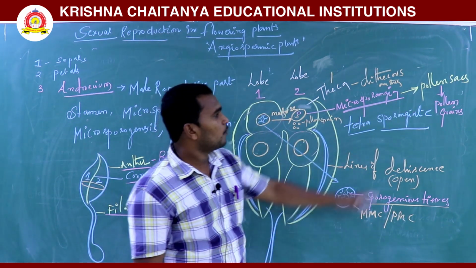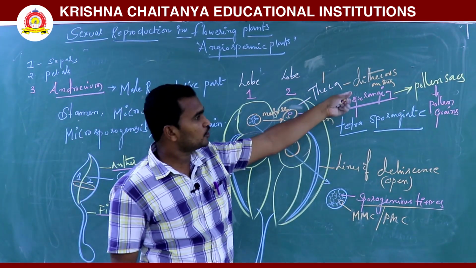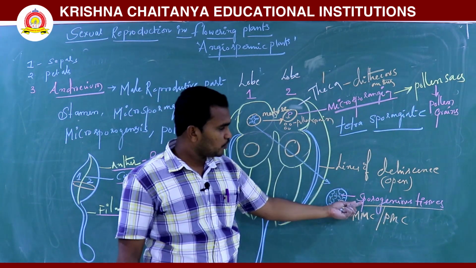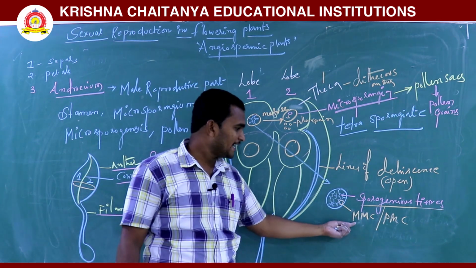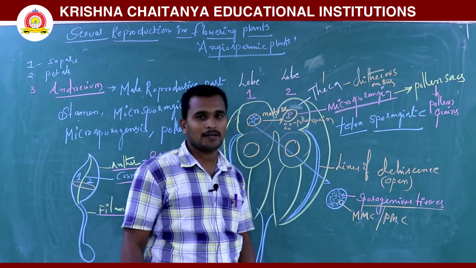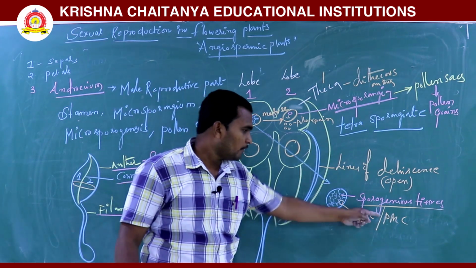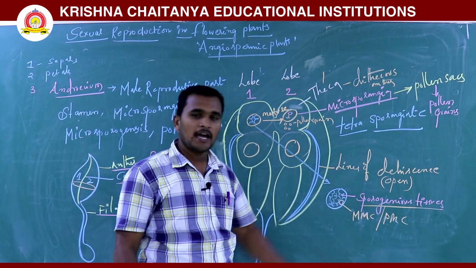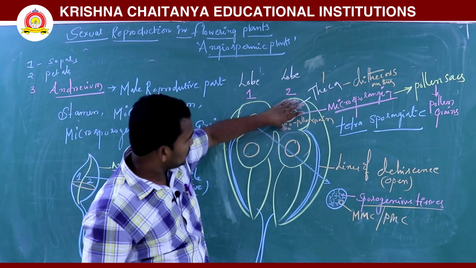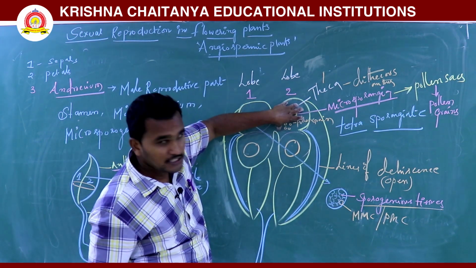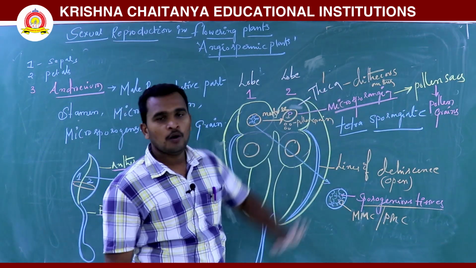In the microsporangia, the sporogenous tissue has one cell that acts as a microspore mother cell or pollen mother cell, from which pollen is produced.